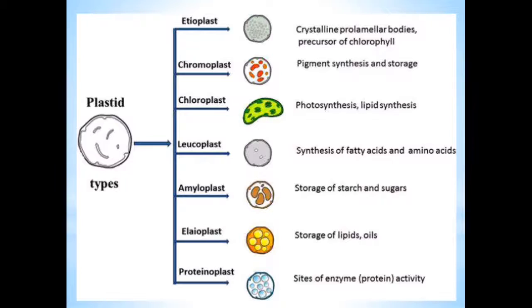See the different types of plastids: etioplast, crystalline prolamellar bodies, precursor of chlorophyll; chromoplast, pigment synthesis and storage; chloroplast, photosynthesis and lipid synthesis; leucoplast, synthesis of fatty acids and amino acids; amyloplast, storage of starch and sugars; elaioplast, storage of lipids and oils; proteinoplast, sites of enzyme activity.